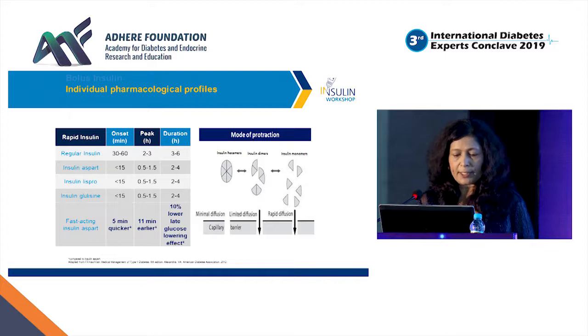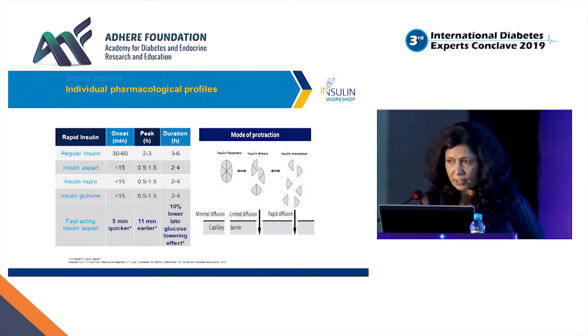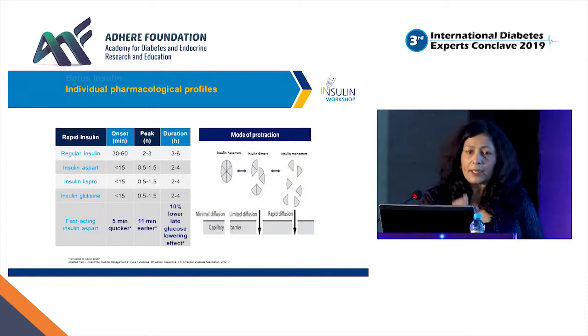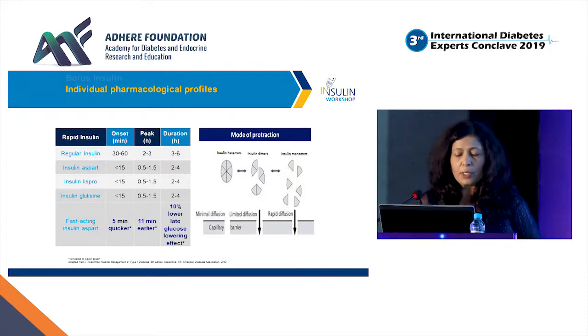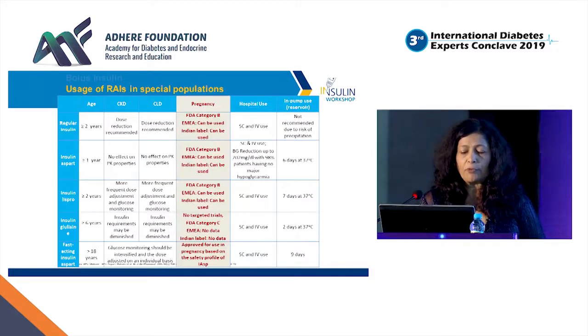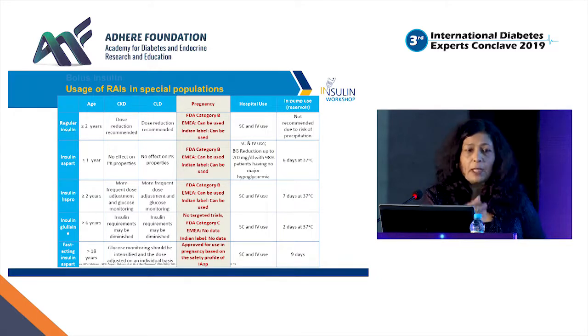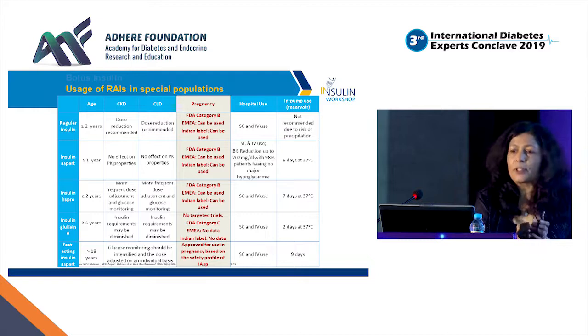As we were talking about postprandial glucose and its relation with fat mass, the earlier-acting insulin is definitely better. So comes the more important role of fast-acting insulin. You can try in your practice: you can use regular human insulin, you can shift to aspart, you can use lispro, or you can use fast-acting aspart. Whatever works best for that patient.